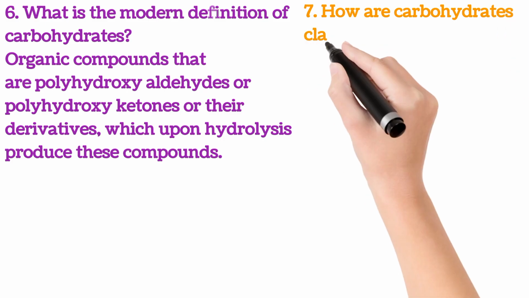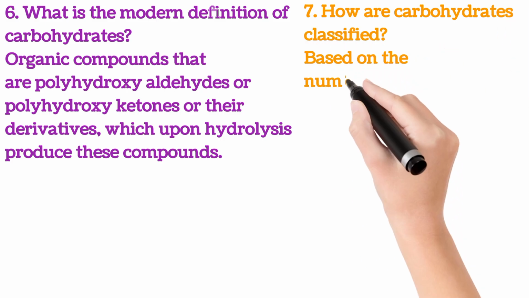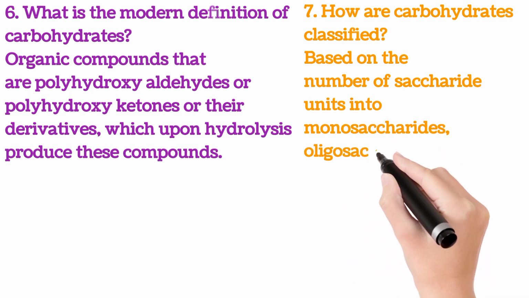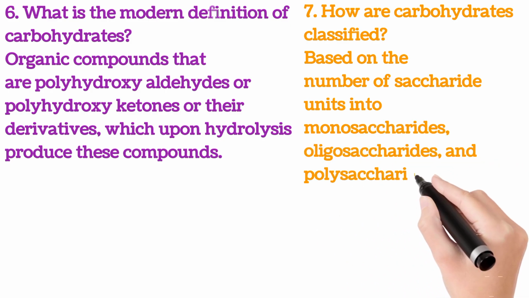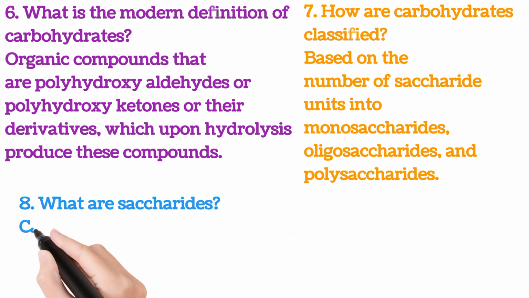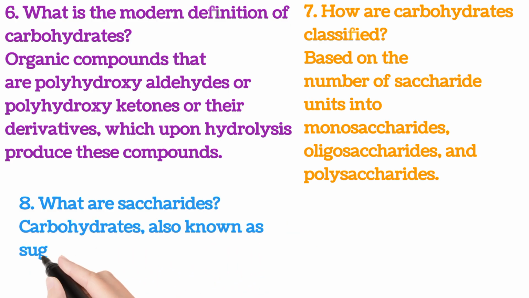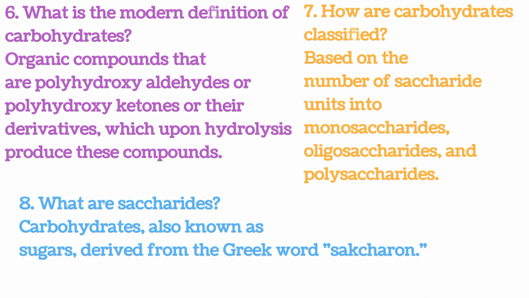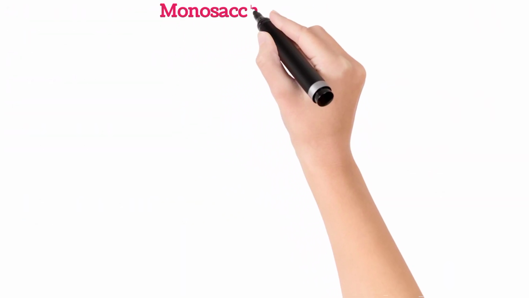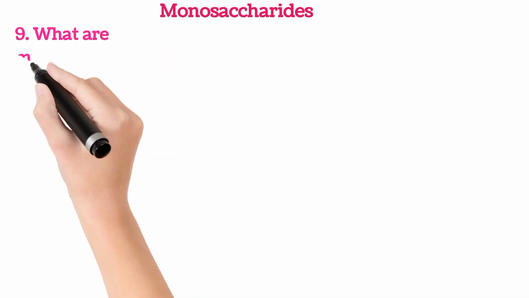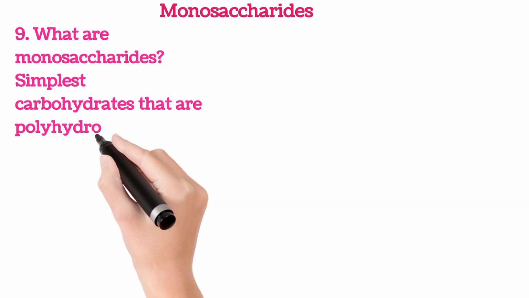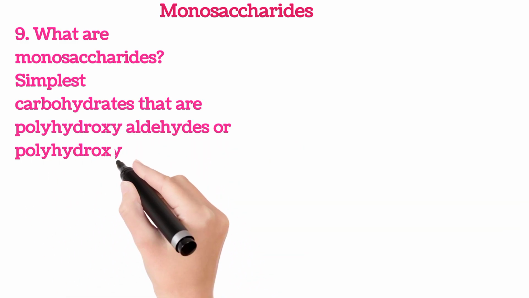7. How are carbohydrates classified? Based on the number of saccharide units into monosaccharides, oligosaccharides, and polysaccharides. 8. What are saccharides? Carbohydrates, also known as sugars, derived from the Greek word saccharon. Monosaccharides. 9. What are monosaccharides? Simplest carbohydrates that are polyhydroxy aldehydes or polyhydroxy ketones.